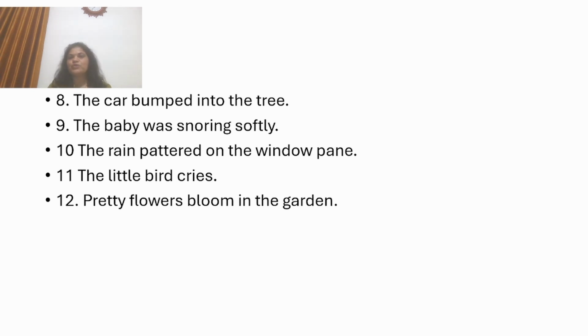The baby was snoring softly. The baby, here baby is a subject, was, helping verb which tells us about the event happened in the past. Snoring here, it's a verb, but after the verb we don't have any object. We have an adverb. So how did she snore? Softly. So the ninth sentence, the baby was snoring softly, will be an intransitive verb. Now the next sentence, 10th, the rain pattered on the window pane.